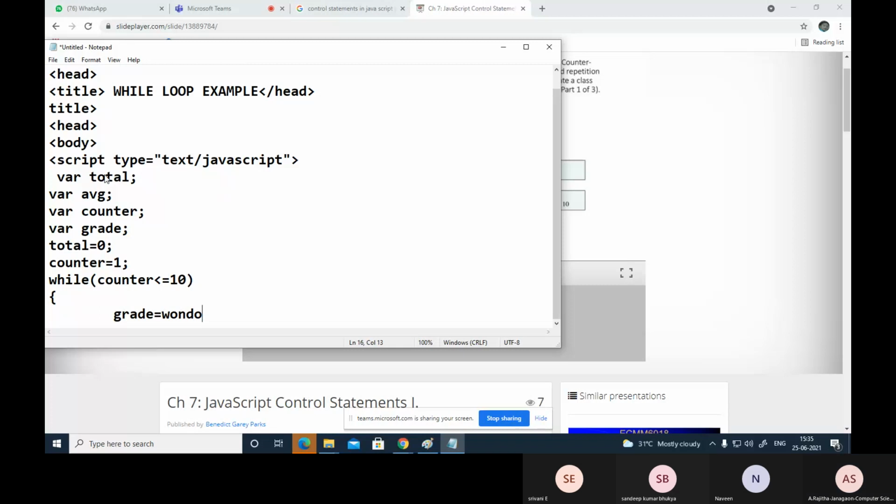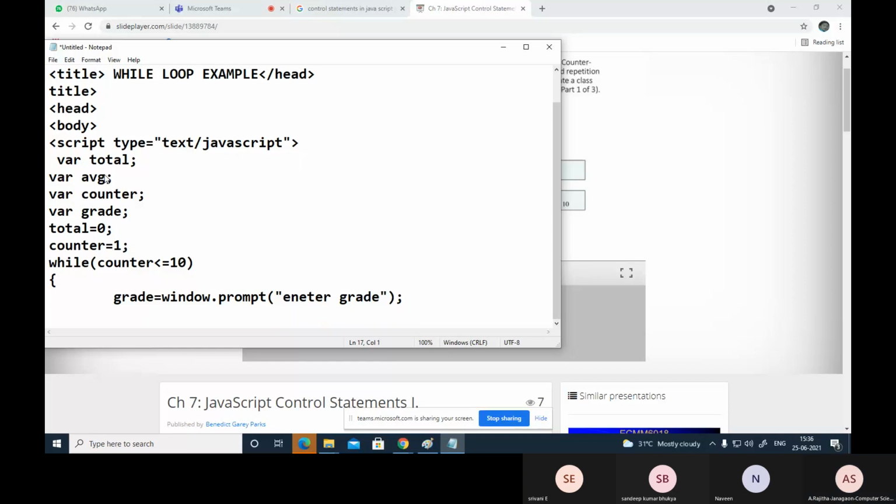That is window.prompt, enter grade. So first grade like that, enter grade. Now this grade is in a variable, and by default it is a string. There is no integer or float data type, so you can read that data and convert it into whatever data type you require.